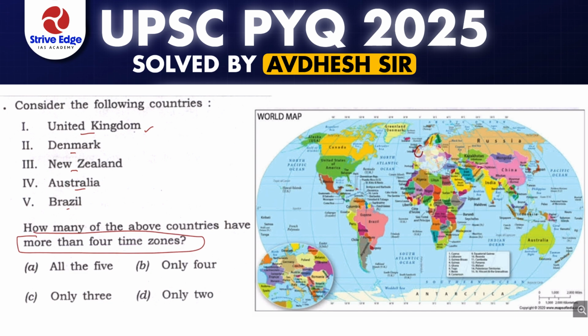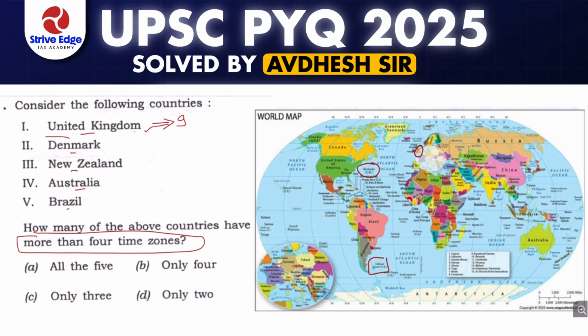Okay, so if we see the first country, that is United Kingdom. United Kingdom has a smaller area when we compare it in world geography, but it was one of the important colonial powers, and currently it also has many areas outside the United Kingdom as territory, right? So it has very high territory areas. This is the Falkland Islands, which is part of the United Kingdom. Bermuda is part of the United Kingdom. So territories of the United Kingdom are spread throughout the world, and hence there are many time zones. If we include all, then it amounts to 9 time zones, right?